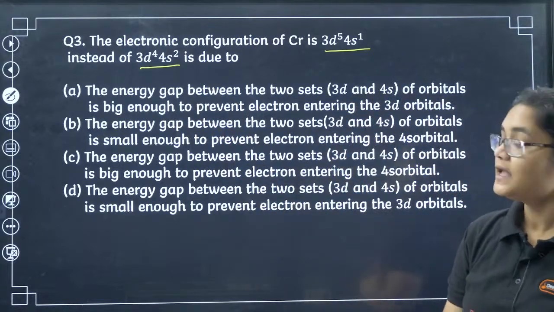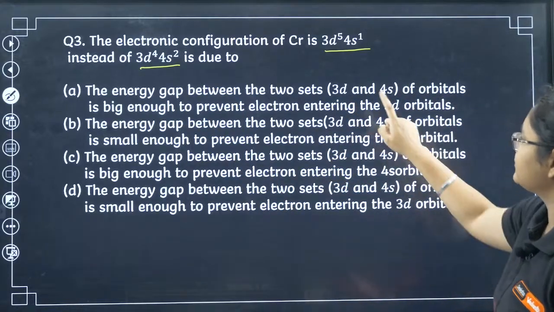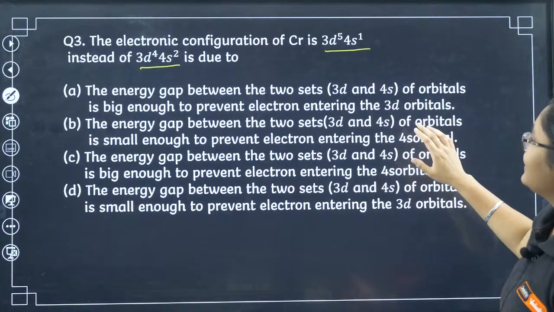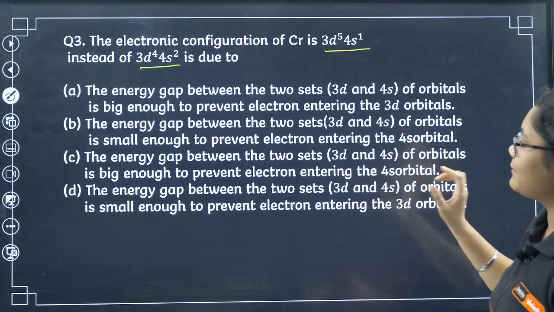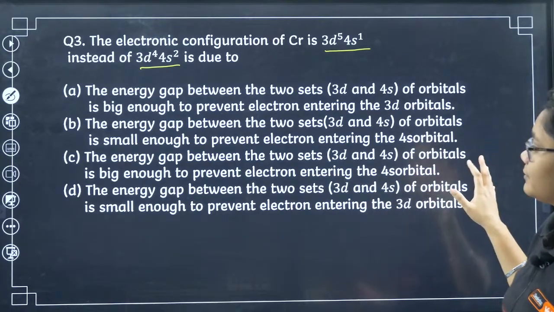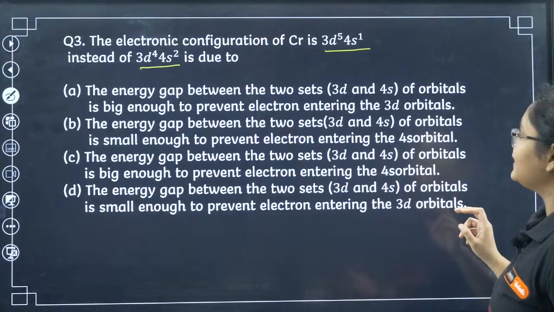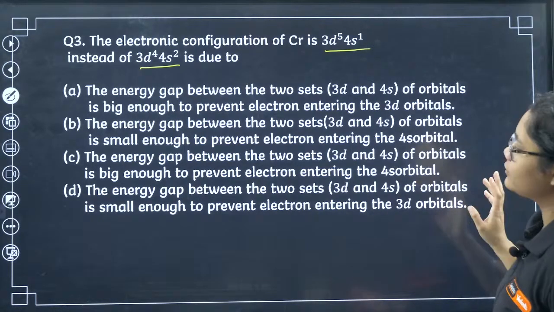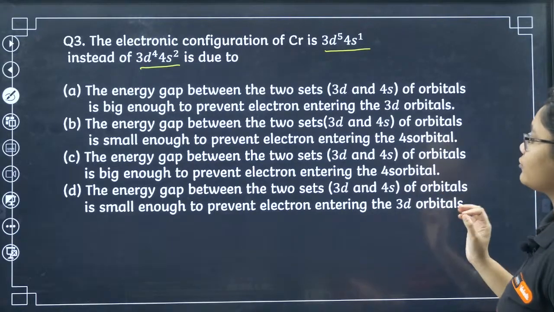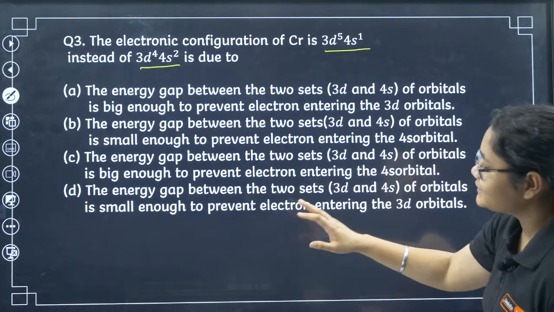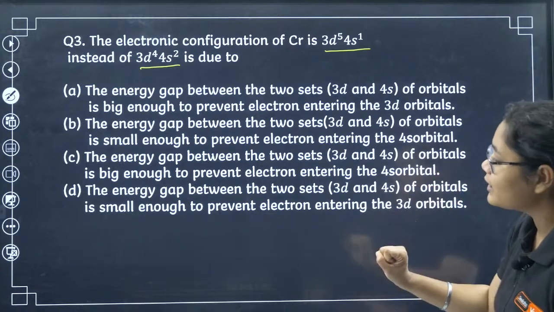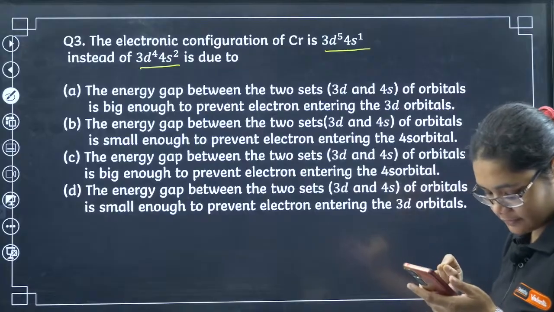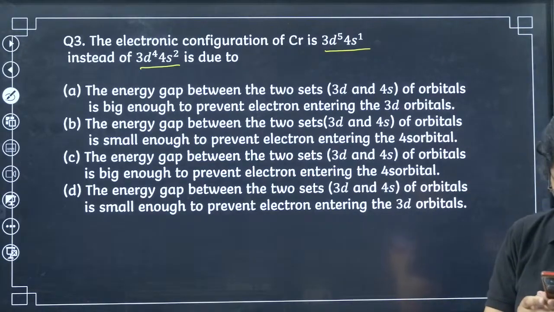It is due to: the energy gap between the two sets 3d and 4s of orbitals is big enough to prevent the electron entering the 3d orbitals; the energy gap between the two sets is small enough to prevent the electron entering the 4s orbital; the energy gap is big enough to prevent the electron entering the 4s orbital; the energy gap is small enough to prevent the electron entering the 3d orbital. Options are very confusing, so please read two times and then answer.